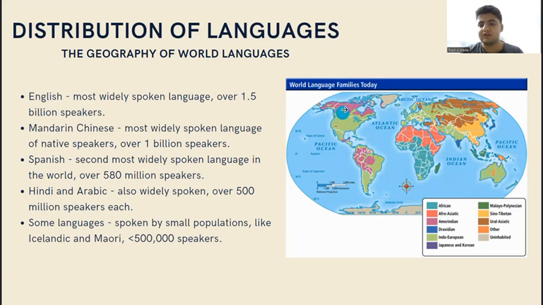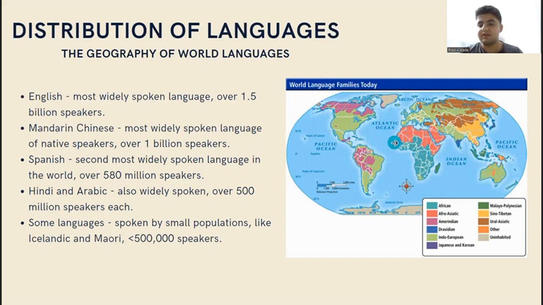We also have this color here that shows the Armenian. Indo-European also takes a huge part of Eurasia and of Russia, and in approximately Kazakhstan we can see Euro-Asiatic. In North Africa we can see the Afro-Asiatic.